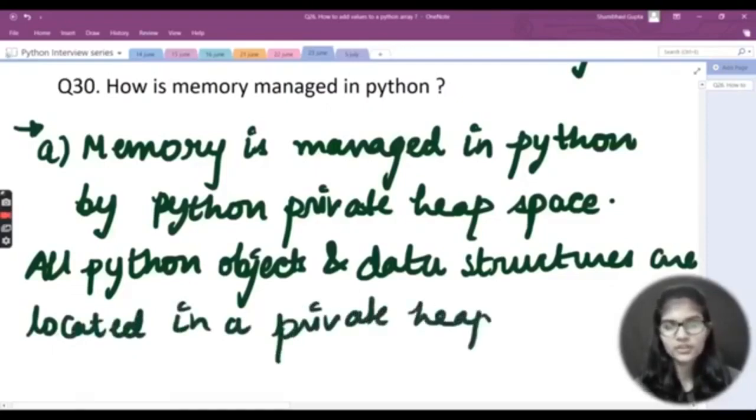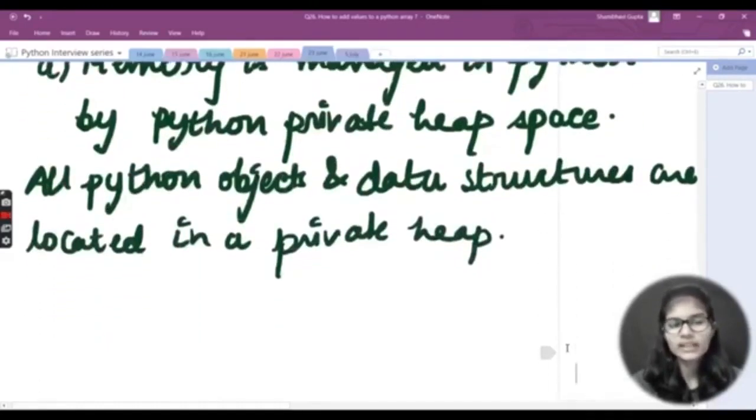Whatever objects and data structures you have, they are all located in a private heap. The programmer does not have access to this private heap. Only the Python interpreter takes care of this, right? So if you try to access the private heap, you cannot do it on your own, because you are a programmer, right?